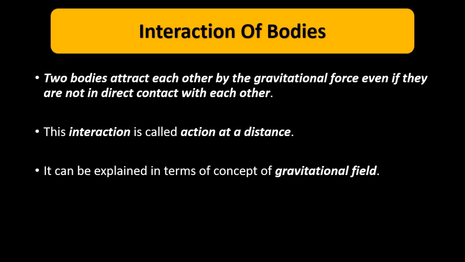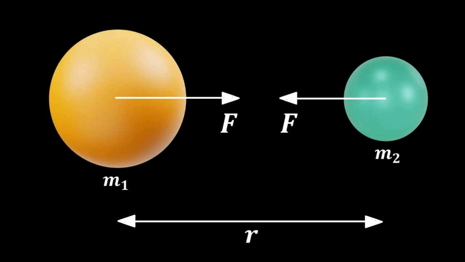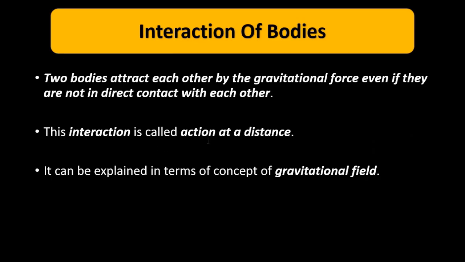Now the important thing is that it is not necessary for those two bodies to be in direct contact with each other. They are at a certain distance away from each other, separated by a certain distance. They are not in direct contact with each other. Still, they exert gravitational force of attraction on the other. Each one tries to attract the other towards it. So this interaction is called action at a distance.